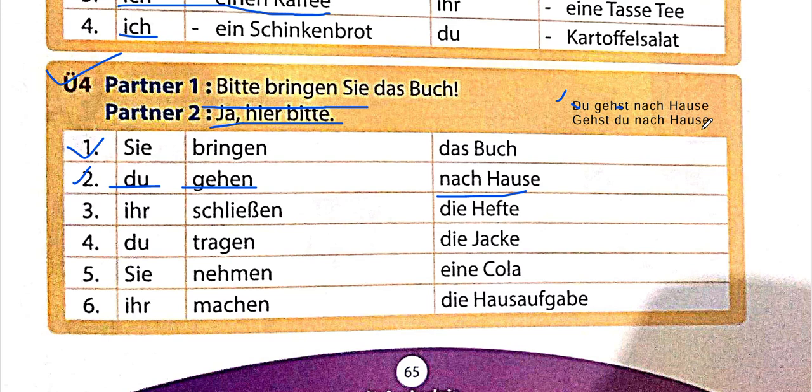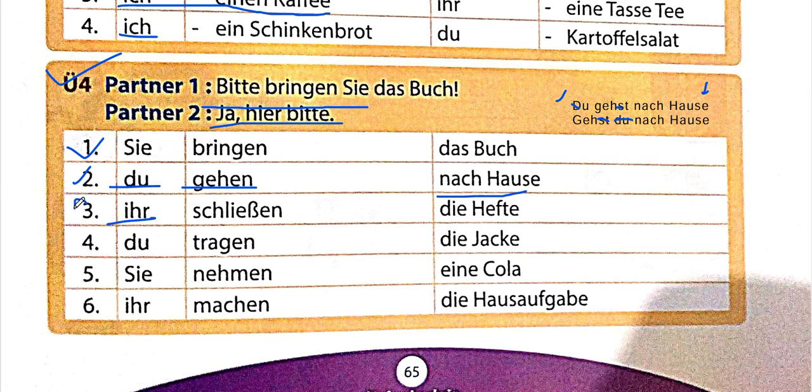But one simple thing that I want to let you know is that here we're kind of giving a command. So the correct kind of sentence should be gehst du nach Hause, even if it is in simple form, and it is pretty much the same. Here also if I remove du and remove st, I am ultimately getting the same answer. I did not want to disrupt the second verb at second position kind of thing. That's why I told you this. So for now you can follow the first part itself. Anyways, now we have here.